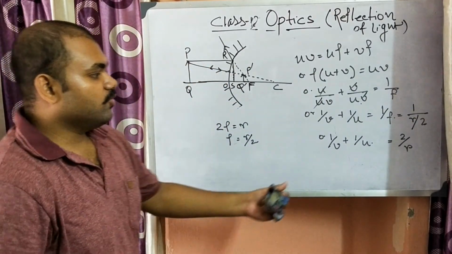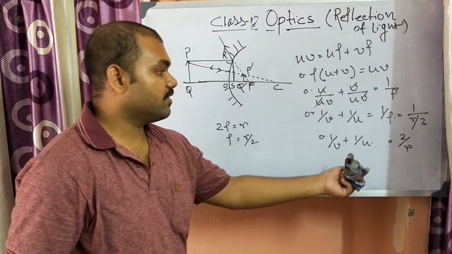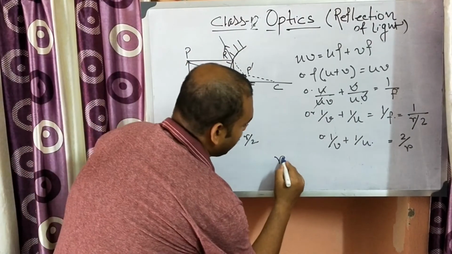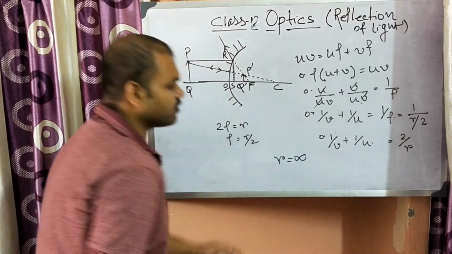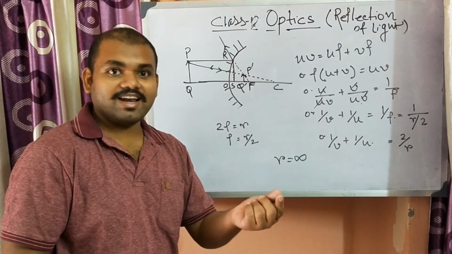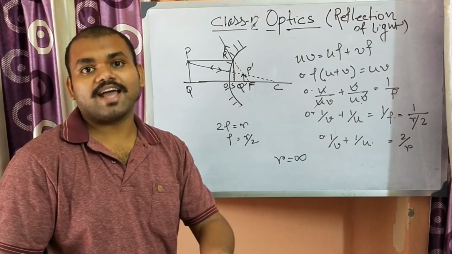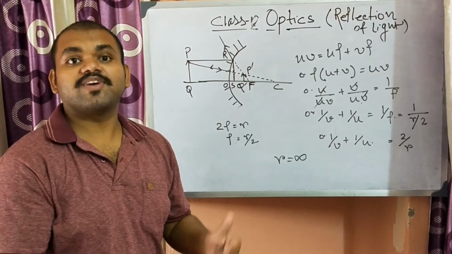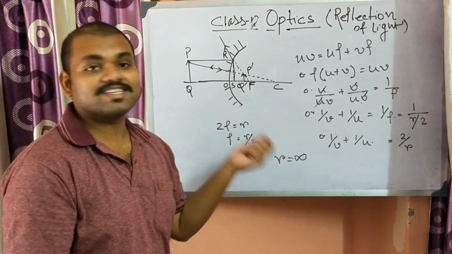Because to find the formula in case of a plane mirror, R is equal to infinity. In case of a plane mirror, the radius of curvature is infinity, because a straight line can always be considered as a part of a very big circle, or in this case a very big sphere, whose radius is infinite.